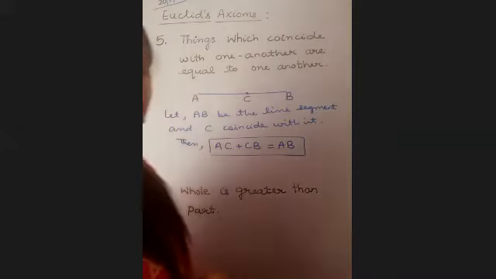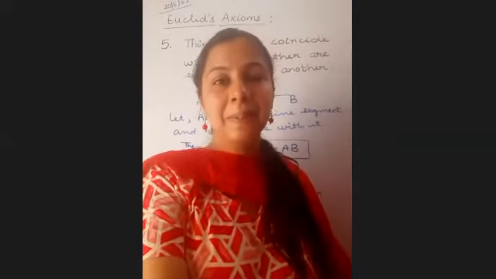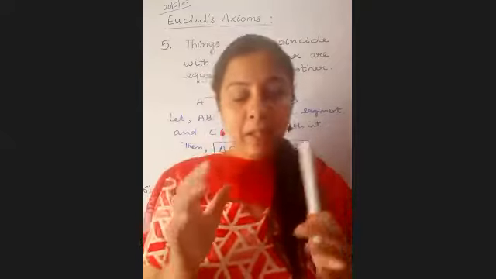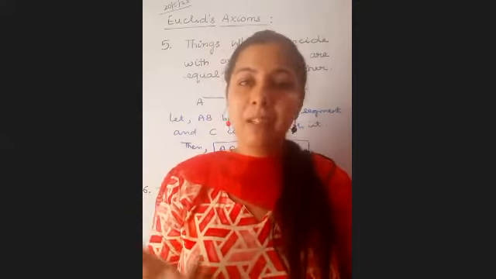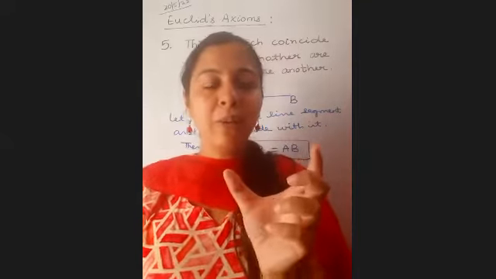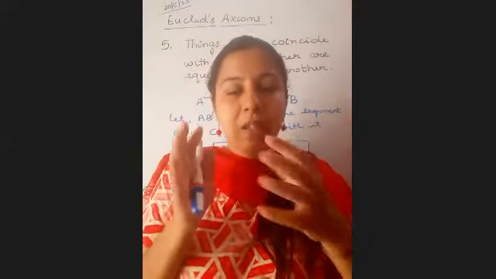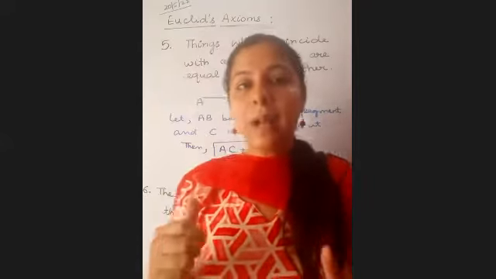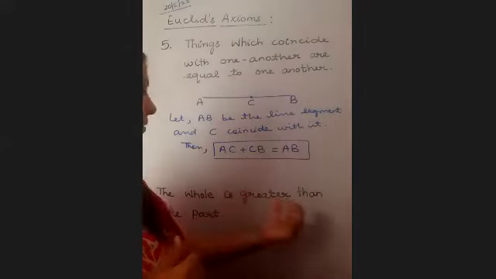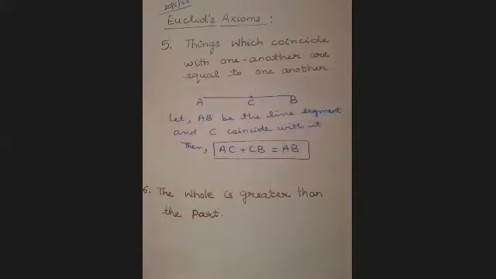Then the next thing, that whole is greater than the part. Whole kya hota hai? As we discussed, whole, English meaning of whole. Does it mean complete? Yes, ma'am. Mean complete thing. So कोई पूरी जो चीज है वो अपने पार्ट से, अपने हिस्से से बड़ी होगी. Is it obvious? You have a full chocolate, you give a part of it to me, let's say. Then obviously the complete chocolate is greater than the part given to me. Yes or no? Yes, ma'am. So that is what the sixth axiom is saying, that whole is greater than the part. And I don't think I need to put it in words in any other form. Is it okay, children? Yes, ma'am.